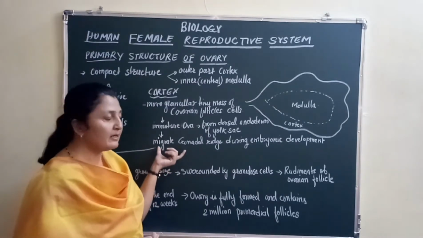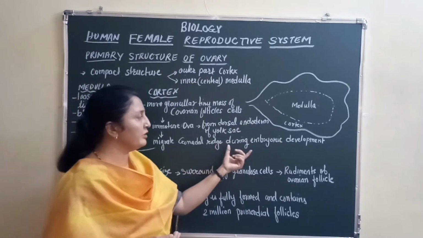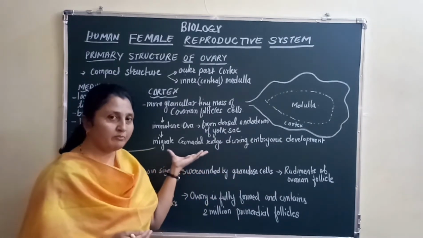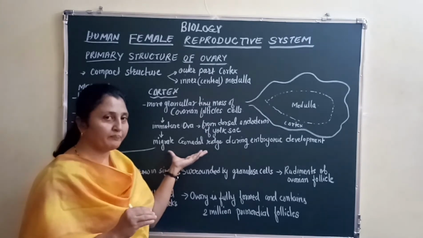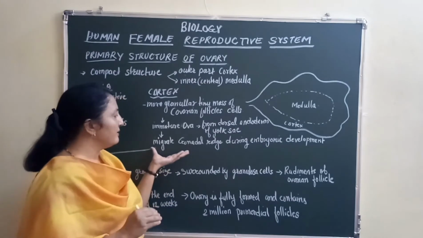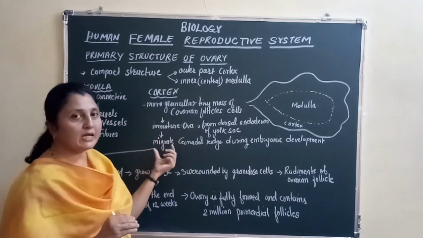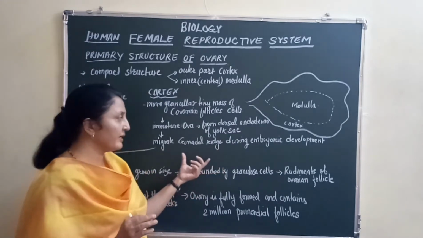Then these ova migrate towards the gonadal ridge during embryonic development, so the baby girl is still in her embryo form, right? And when she is still an embryo, the immature ova are migrating towards the gonadal ridge, correct?